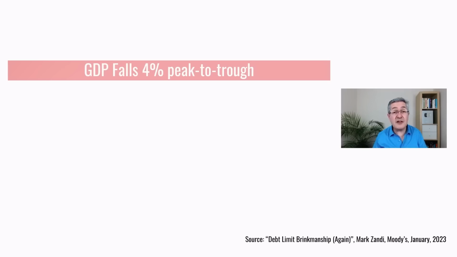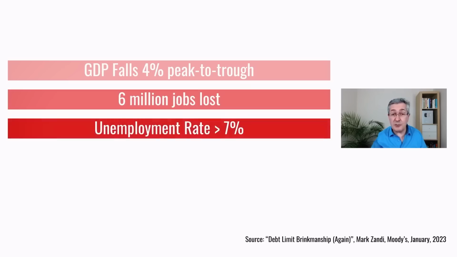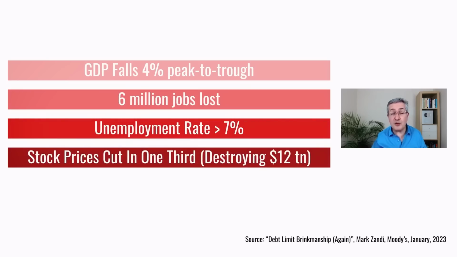There's a published analysis by Moody's which talks about the potential consequences. Firstly, US GDP would fall 4% peak to trough. Remember, US GDP growth is usually around 2%, so this would push us 2% into recession. A consequence of that would be that 6 million US jobs would be lost, and the unemployment rate would more than double to over 7%. And if we look at US stock prices, those would be cut by a third. Now that would destroy $12 trillion worth of US wealth, and that's just in the US market.